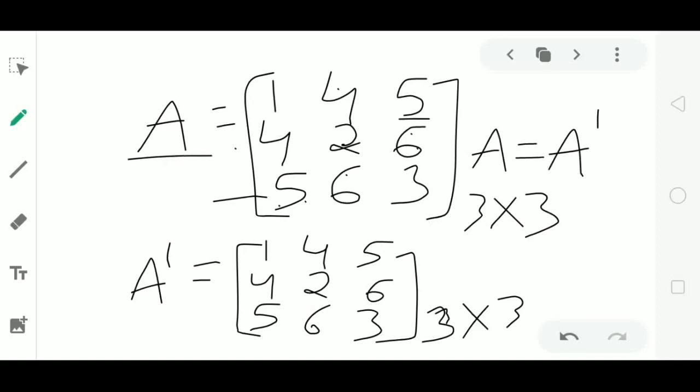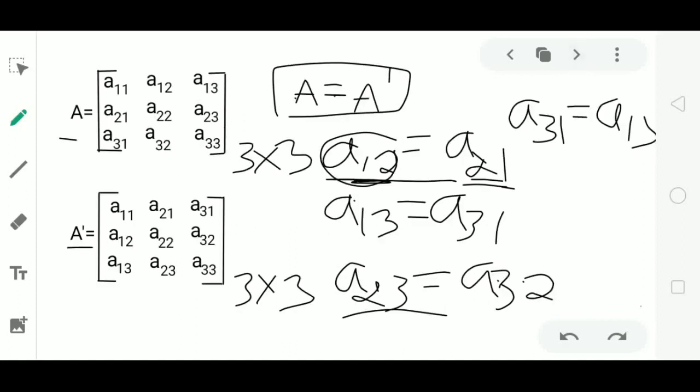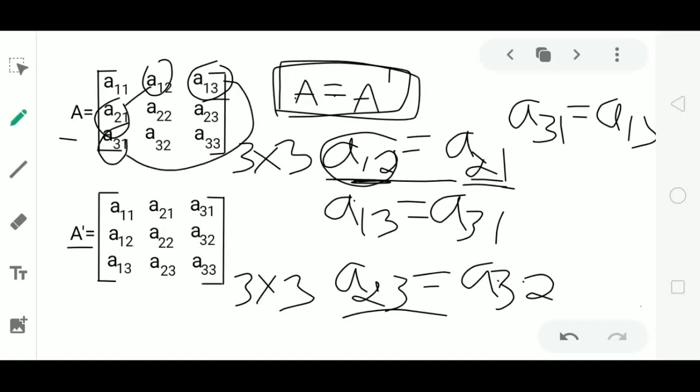Now understand the condition properly. When will the matrix be symmetric, or when will the matrix satisfy the condition A equal to A dash? Only when A12 is equal to A21, A13 is equal to A31, A23 is equal to A32.